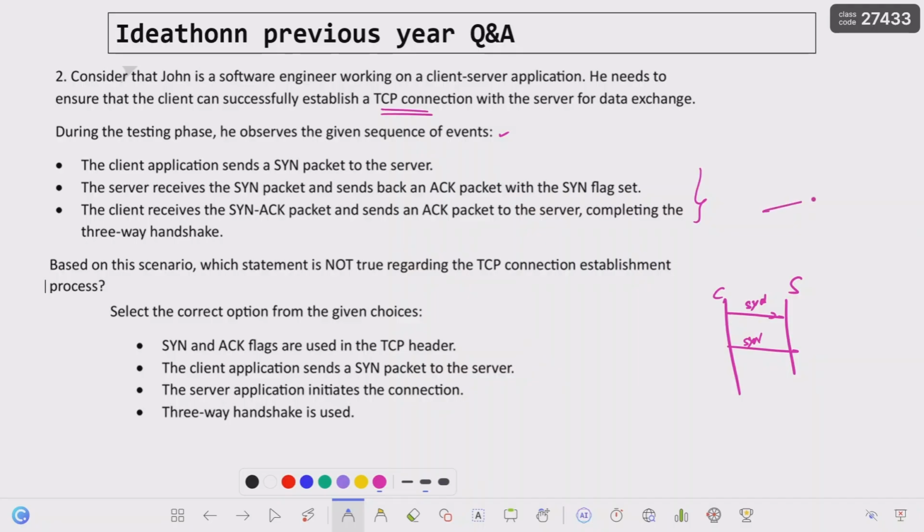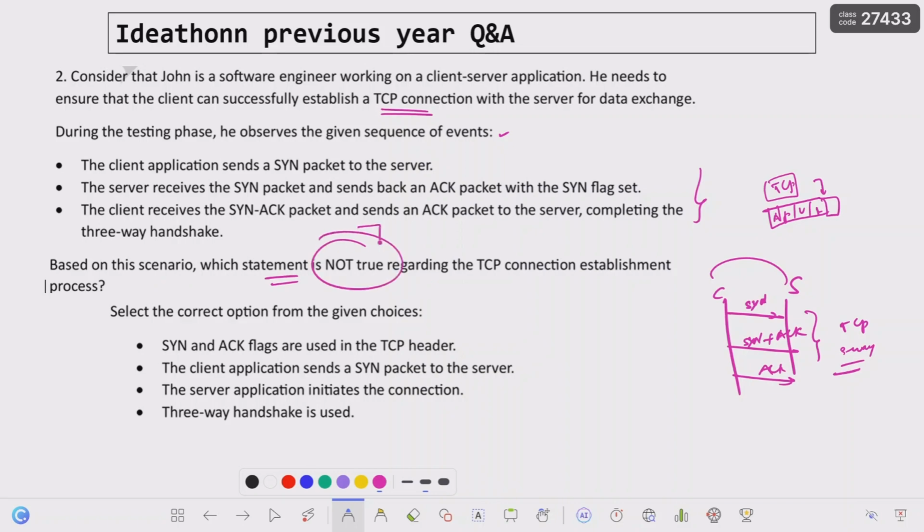If you want to study more about TCP, we have the flags. Do you remember the acknowledgement flag, push flag, urgent flag, and the finish flag? Try to read about those flags once, because those kinds of questions will be expected for Ideathon 2025. Then along with that, it sends the acknowledgement. The client receives the SYN acknowledgement packet and sends back the acknowledgement. This is exactly what we call the TCP three-way handshaking process to establish a connection from one side to the other. Now, based on this scenario, which statement is not true, right?